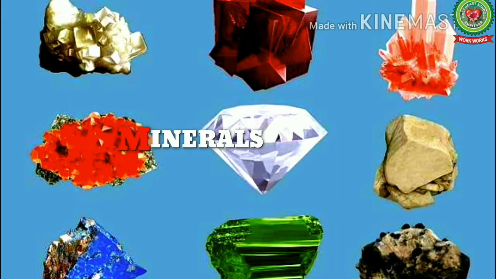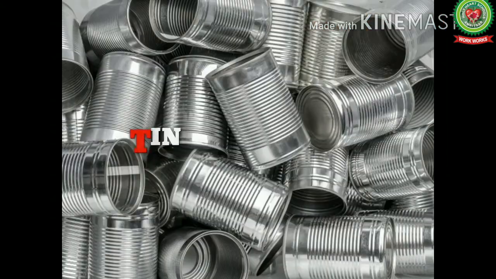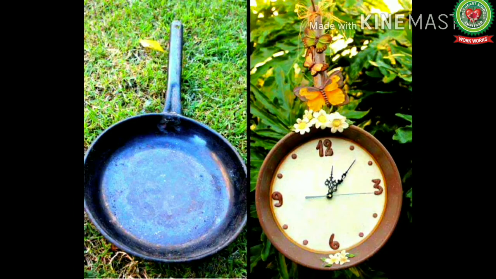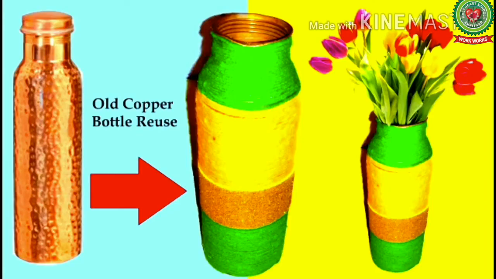Excessive use of minerals will lead to depletion. So, we should use minerals in a planned manner. Metals like iron, copper, tin, steel, aluminium, brass can be reused many times to make new things or products. Now students, see this picture. An iron pan is converted into a clock. See one more example. A brass bottle is converted into a flower pot.